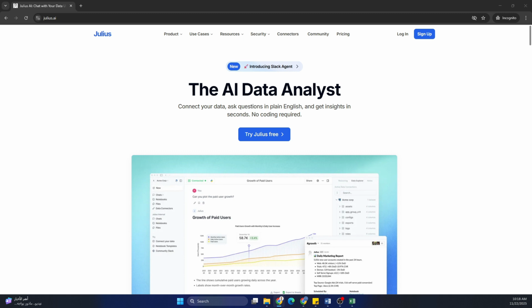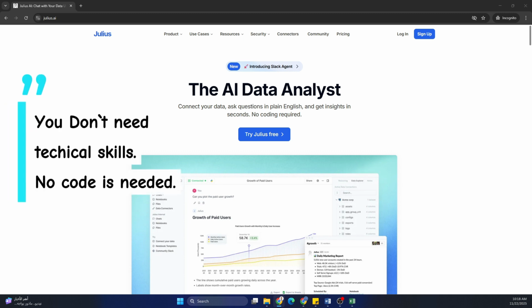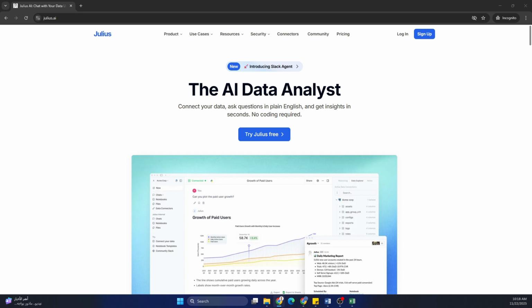Julius AI steps in as your dedicated data analyst. You don't need technical skills. You don't need to learn how to code. Just bring your dataset and ask questions that are relevant to your dataset, and Julius handles the rest. Disclaimer as always, avoid uploading personally identifiable or sensitive information.